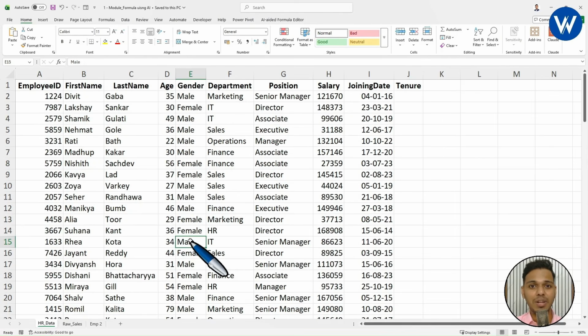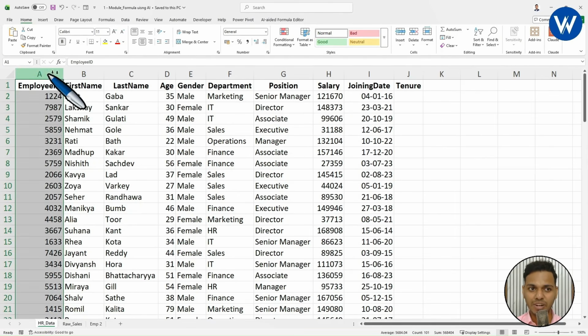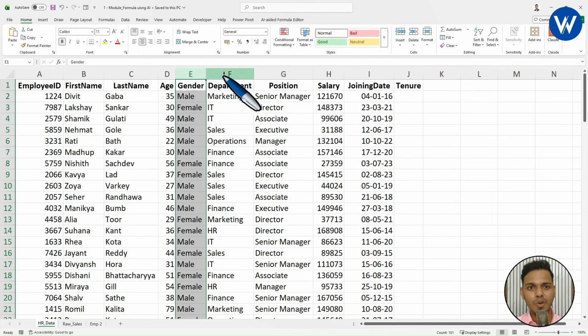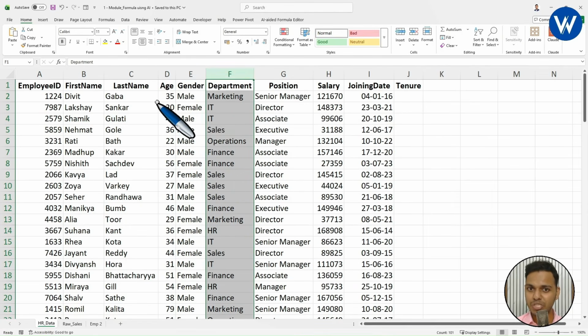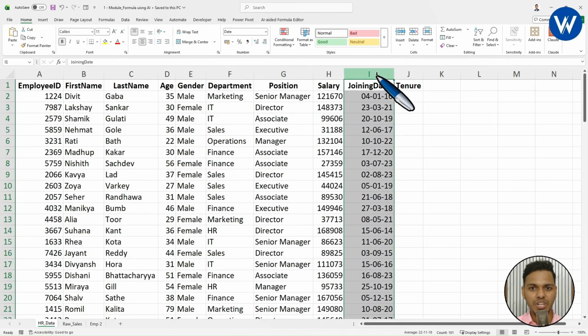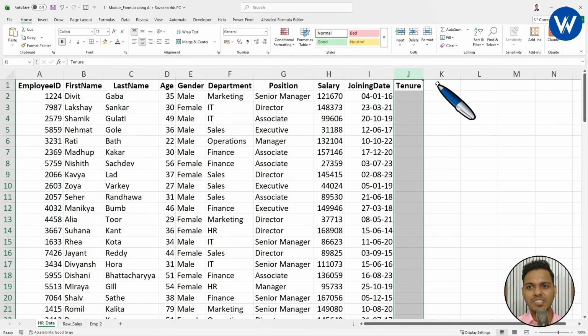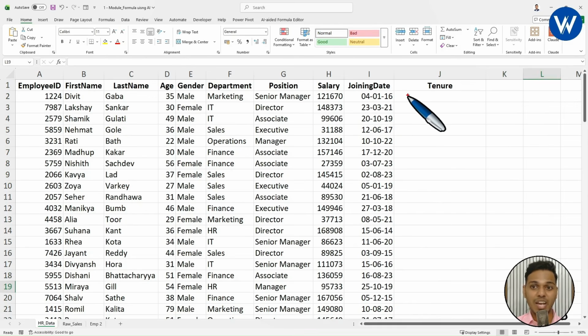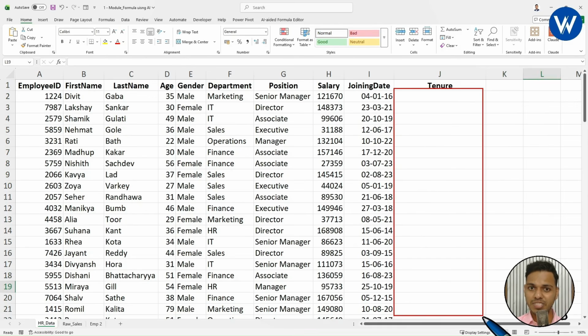This sheet contains the complete HR data: employee ID column, first name, last name, age, gender of employee, department in which the employee is working. Next we have the position column, salary column, joining date. Now my simple question is I want to find the tenure for each employee. So basically, I want to calculate the tenure of each employee using this joining date column. I already have the joining date of the employee.